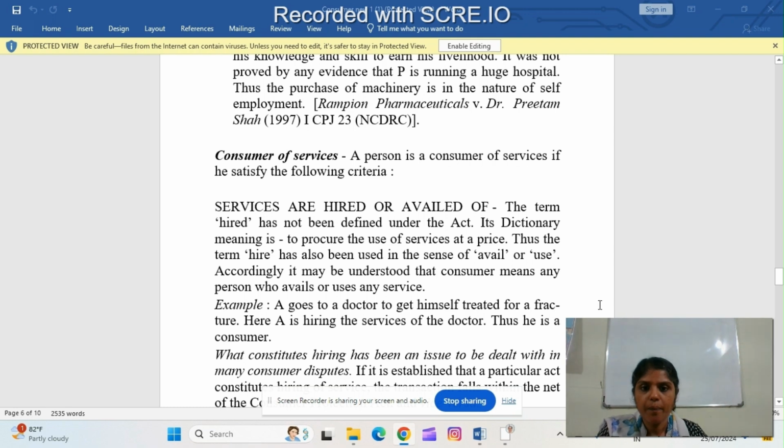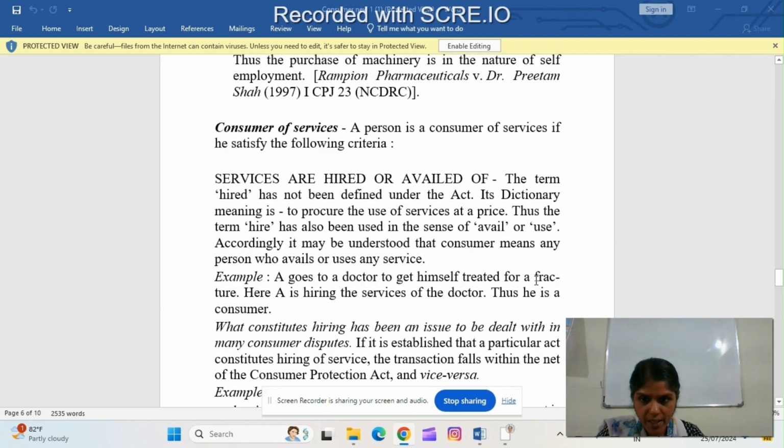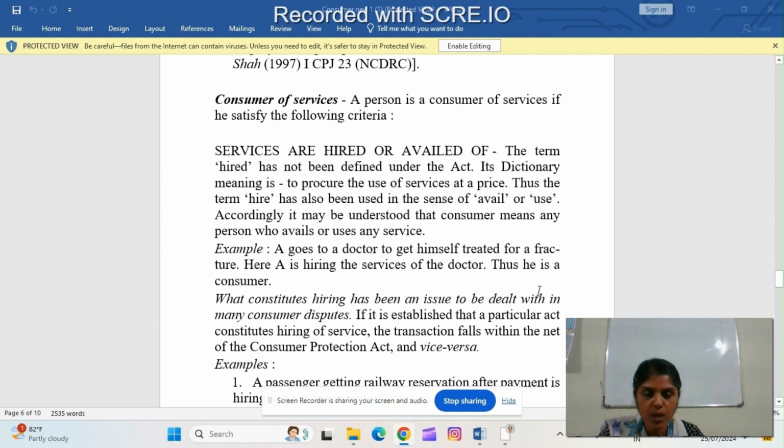Consumer of services. A person is a consumer of services if he satisfies the following criteria. Services are hired or availed of. The term hired has not been defined under the Act. Its dictionary meaning is to procure the use of services at a price. Thus, the term hire has also been used in the sense of avail or use. Accordingly, it may be understood that a consumer means any person who avails or uses any service.